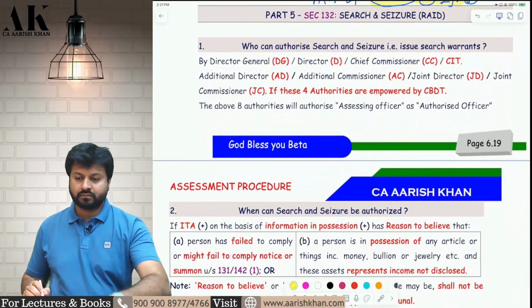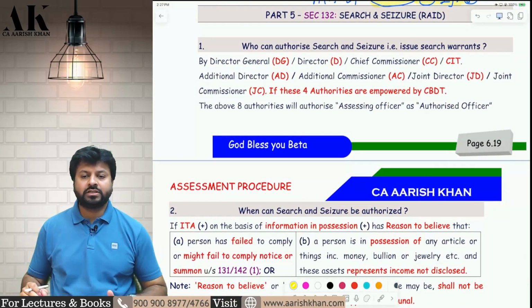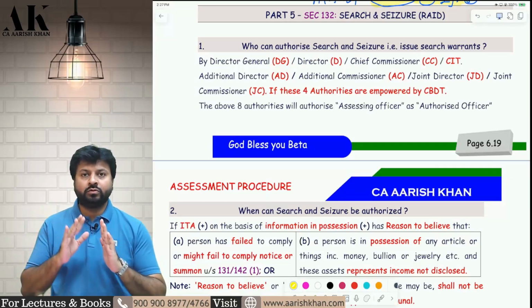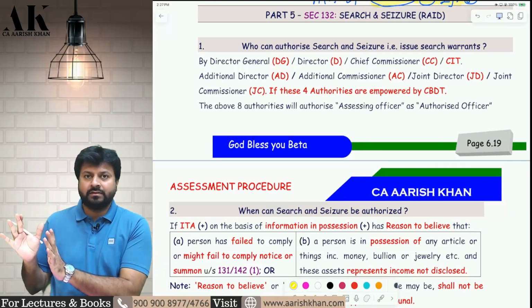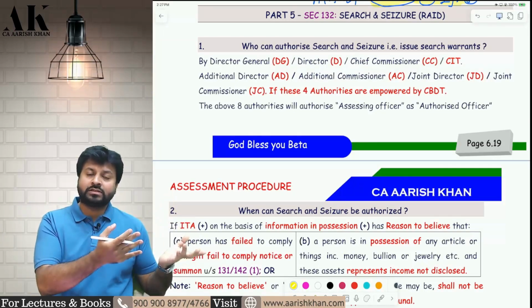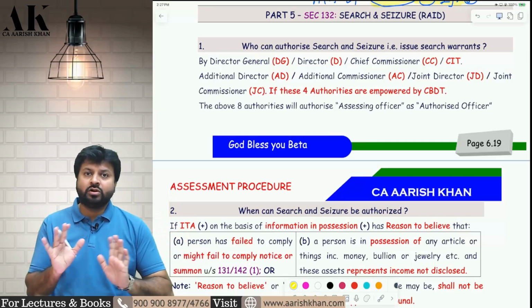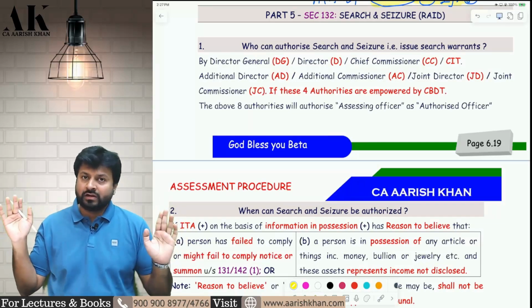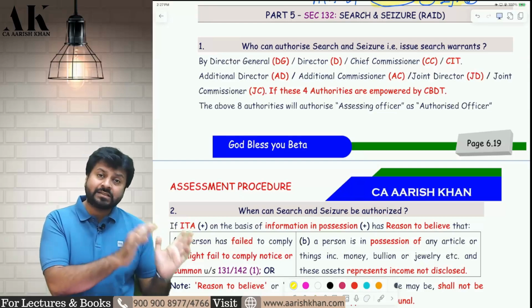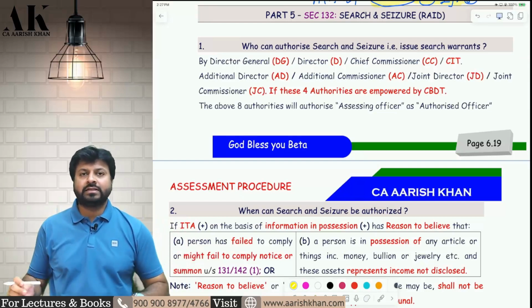Okay. Now let's go ahead with the next part, that is search and seizure. Now we have to divide this entire thing into two parts. First is search and seizure, and then search and seizure assessment, which is absolutely a new assessment. Search and seizure is not new. Search and seizure has been there for a long time. But search and seizure assessment is reintroduced by Finance Act 2024.